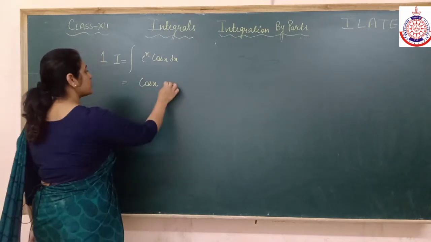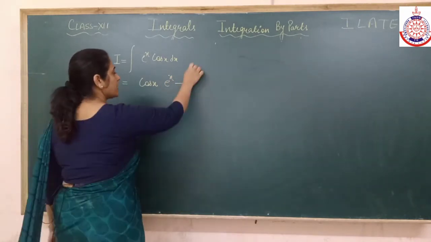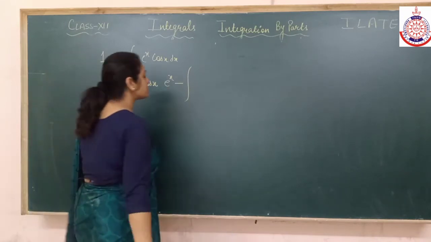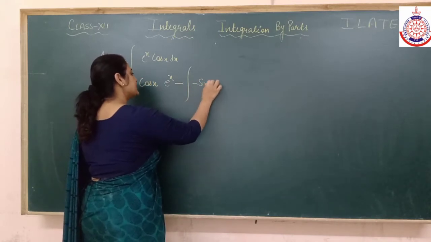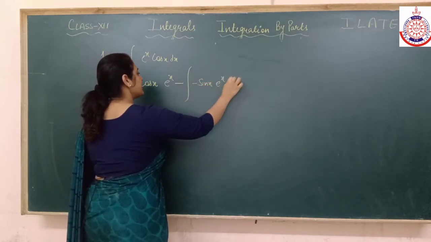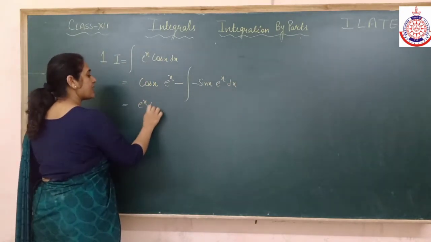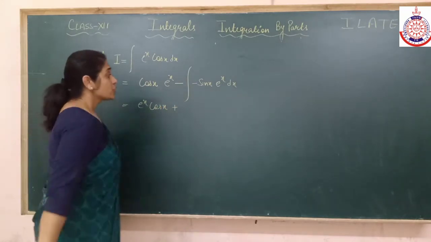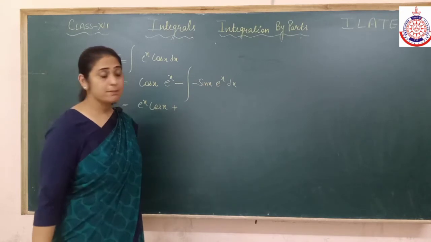Integration of e^x, what is integration of e^x? That is e^x, minus integral of the differentiation of cos. Differentiation of cos is minus sin x, and integration of e^x is e^x. Again I will apply, minus becomes plus. So again I have e^x and sin x, so again I will apply the u into v rule by parts.